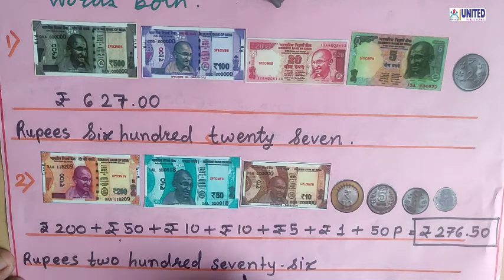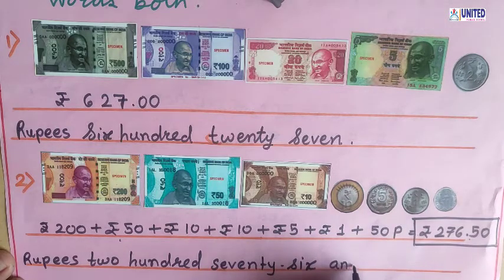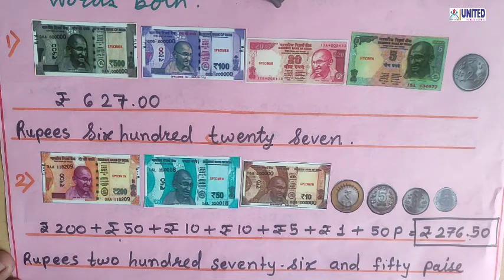Rupees 276, and when both rupees and paise are given, then for the dot you have to write down the word 'and', 50 paise. Okay, always remember paise will be written at the back side and rupees will be written at the starting.